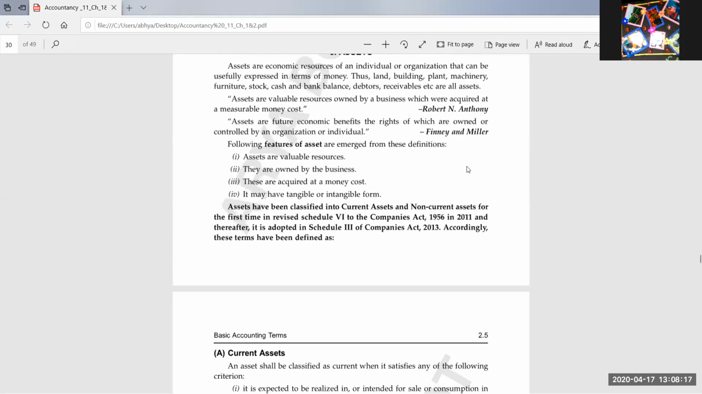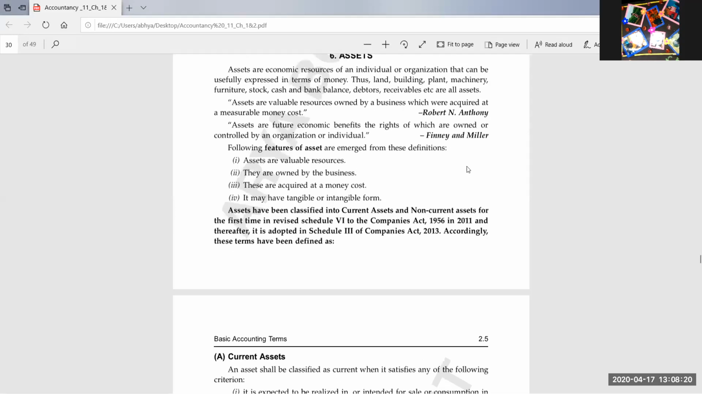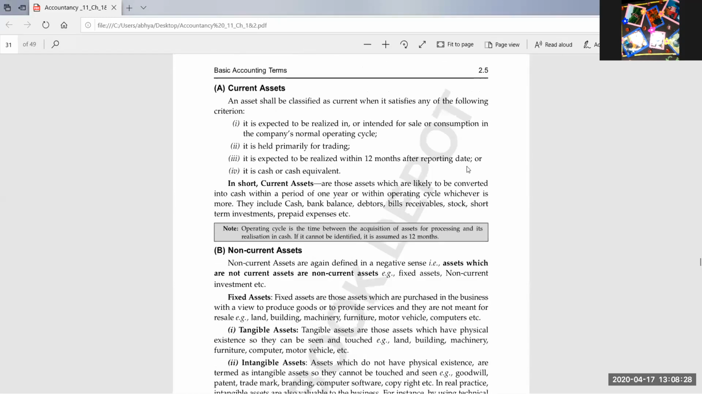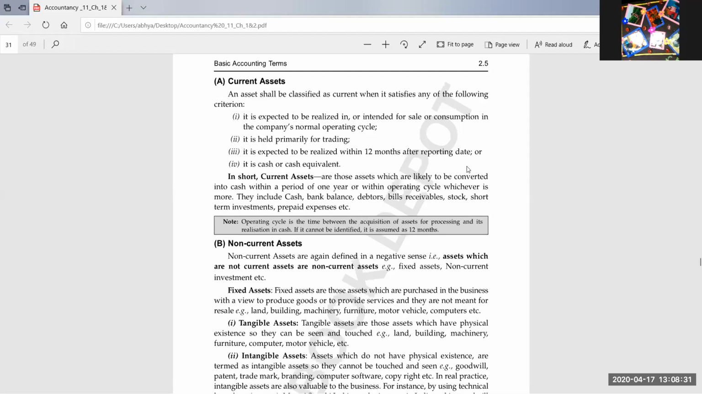Any assets, anything of value, or the resources owned by the business which have some value, are known as assets. So the assets are of two types, again the current assets and non-current assets. Current assets means the assets which are likely to be converted into cash within a period of less than 12 months, or the operating cycle, whichever is more. And the examples I told you: cash, bank balance, debtors, BR, stock, short-term investments, prepaid expenses, etc.